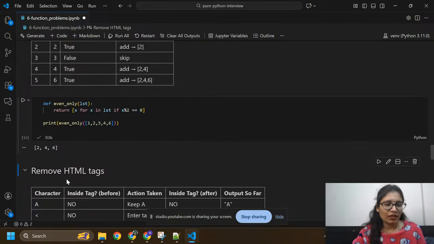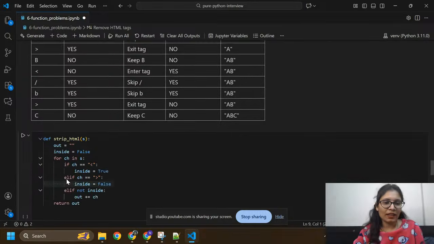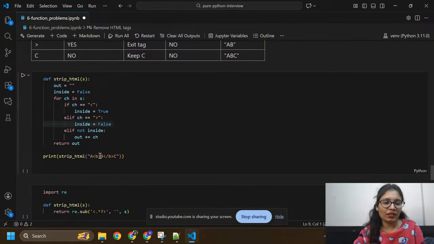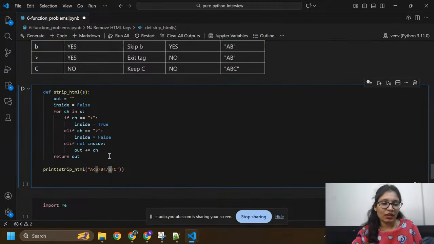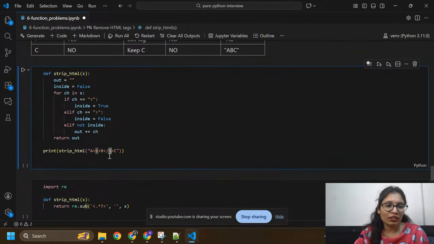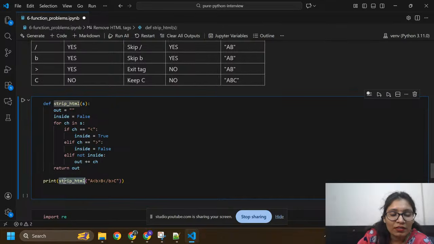Now you can see remove HTML tags. So we have input like this: A, A, B, and C. And here they use the b tag. This is an opening tag and this is a closing tag. So here I want to remove this tag. Here you can see the function name strip HTML, and this is the s equals these things. And this is the function calling strip html.